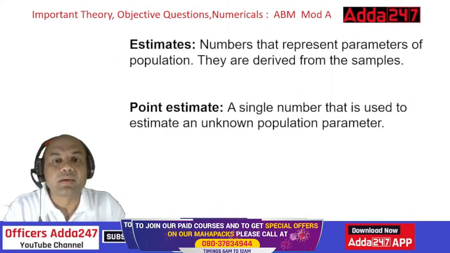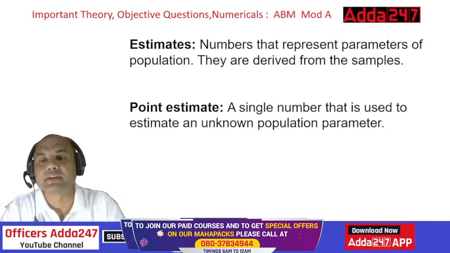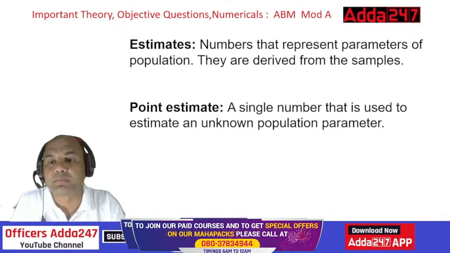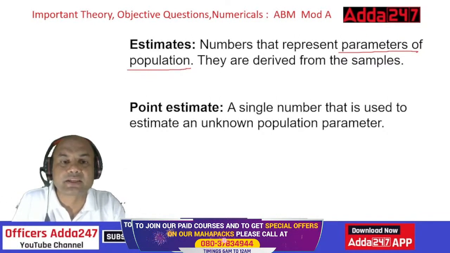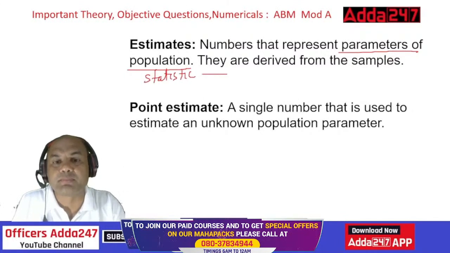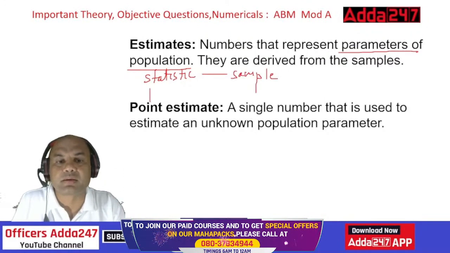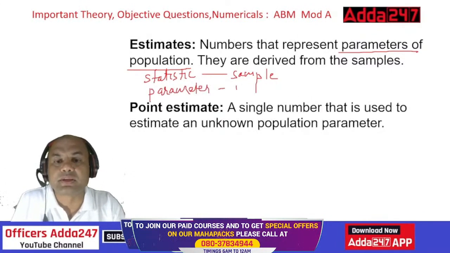Okay. So now let's go to the theory part. Estimates. What is an estimate? Number that represents parameters of the population. See here, parameters of the population. Your target is always the population. In my earlier lecture, I had explained you the difference between sample and population. Always remember, statistic is used for sample, and parameter is used for population.